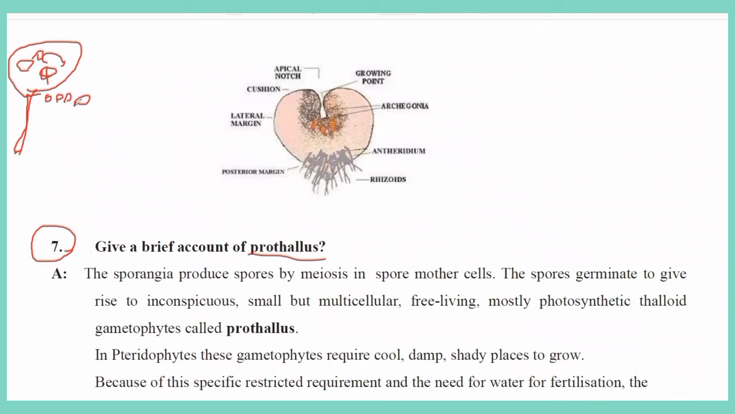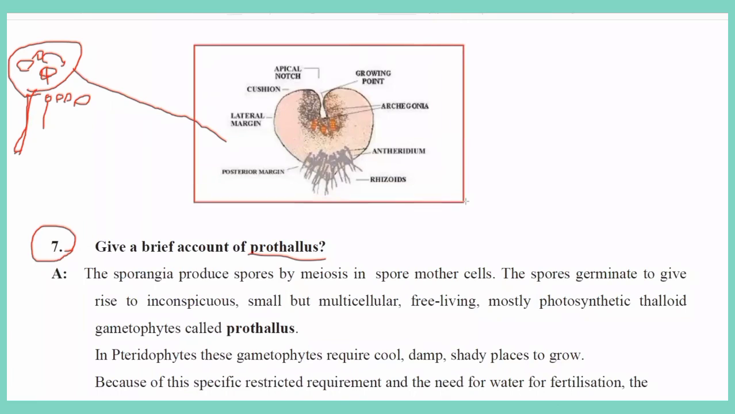These spores germinate to give rise to an inconspicuous, small but multicellular, free living, mostly photosynthetic, thalloid gametophyte called the prothallus. You have to keep this in your mind: the prothallus is the miniature plant body of the gametophyte which develops from the spore produced by the sporophyte.